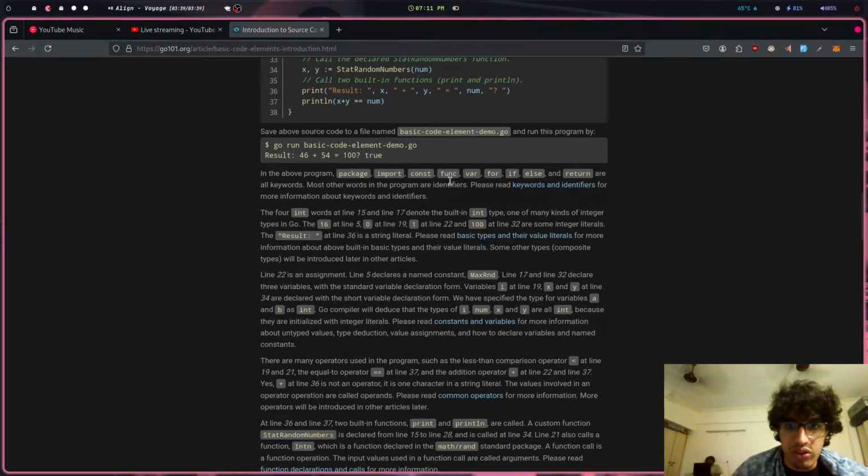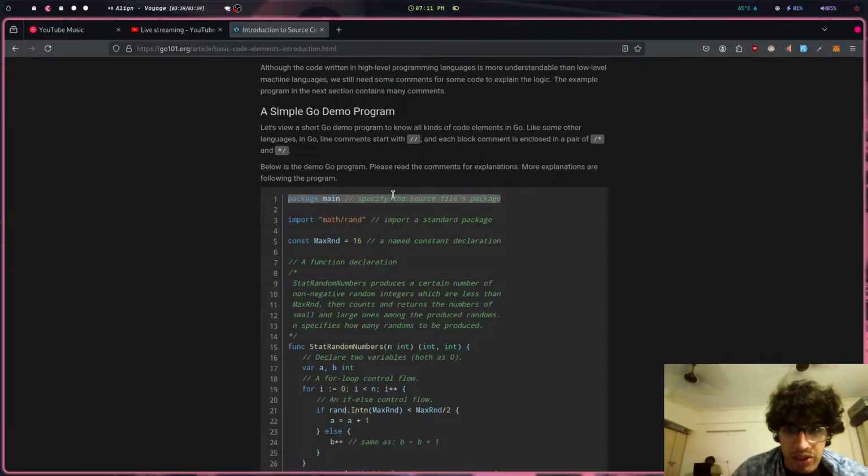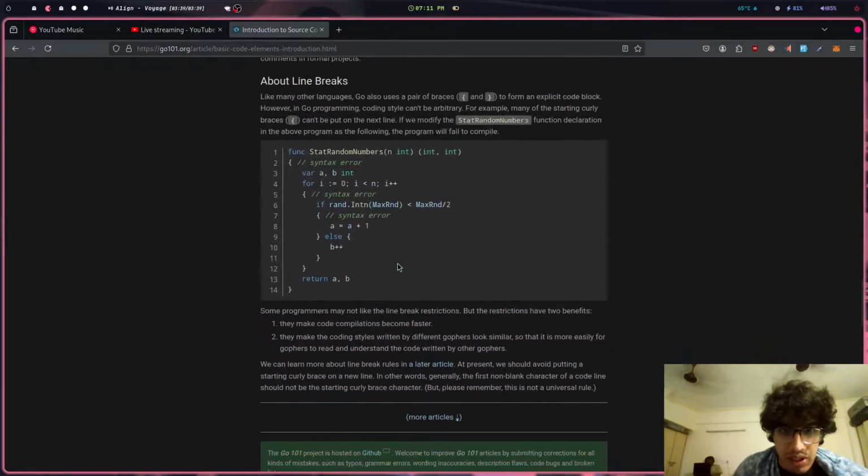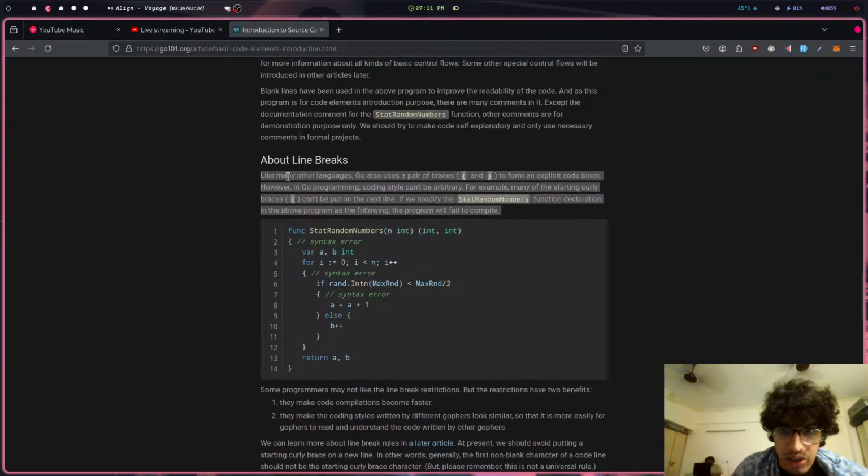Package, import, const, func, var, for, if, else, return. Cool. We know this, but package specifies source files' package, so these are going to be from the same package. This is a standard package. Okay, so that's that. Line breaks: in many other languages, braces, cool.